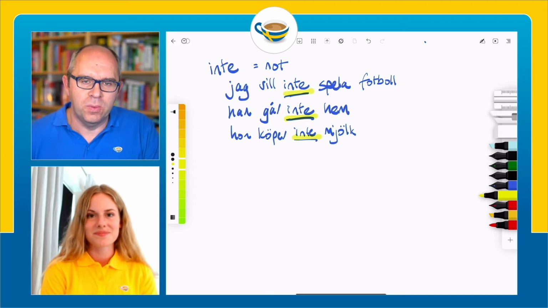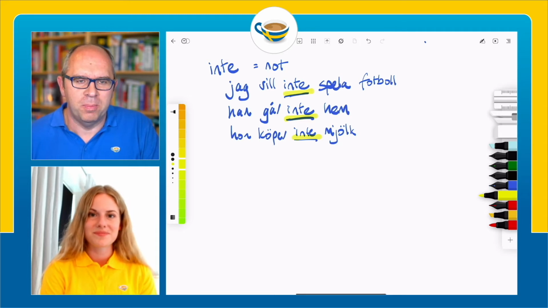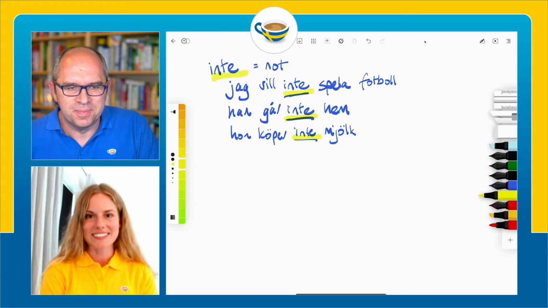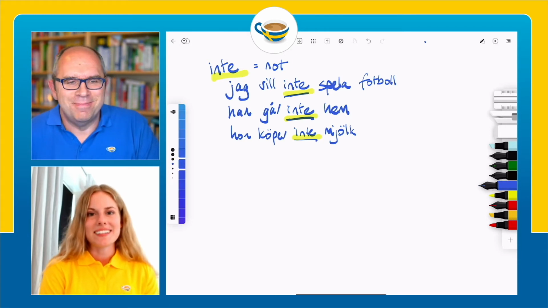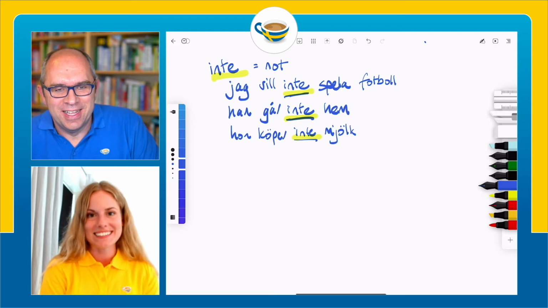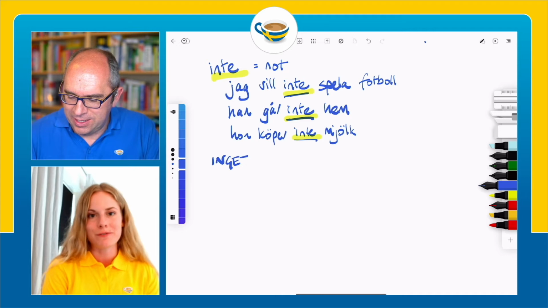So I don't want to play football. He is not going home. She is not buying milk. So that's inte. Straightforward enough. Exactly. Okay, what's next? So let's look at inget. Okay, and we have a few different forms of this word.